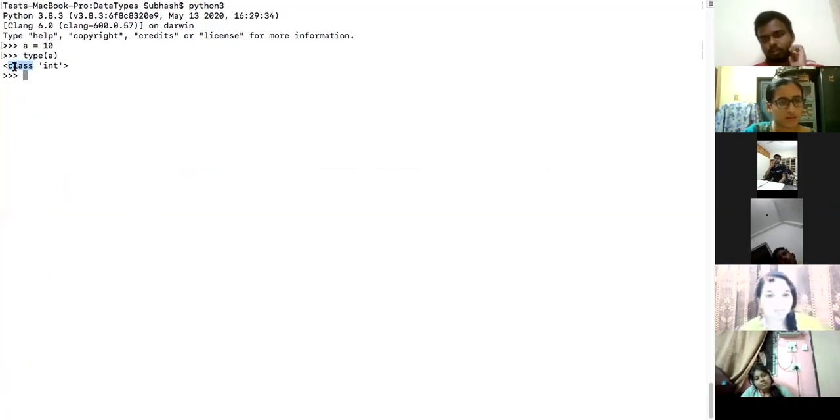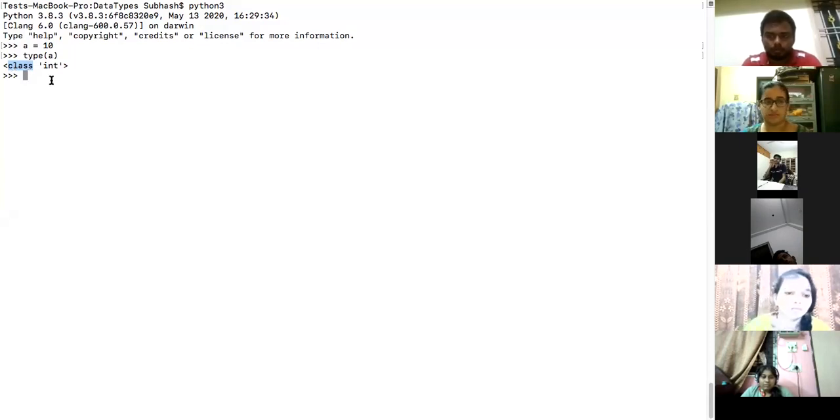Okay. So what is the type of a? It has been shown there. What is the type of a there? Integer. It is int. So you see this something called as class. This itself will indicate that everything in Python is considered as objects. If there is an object, then there must be a class. So what is class and object? I'll tell you later. So it is basically of type class int.